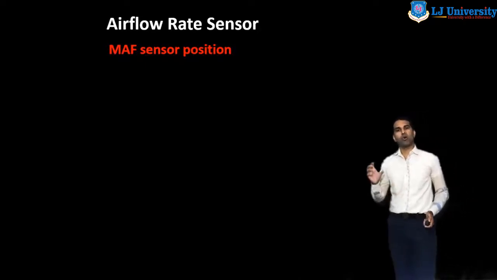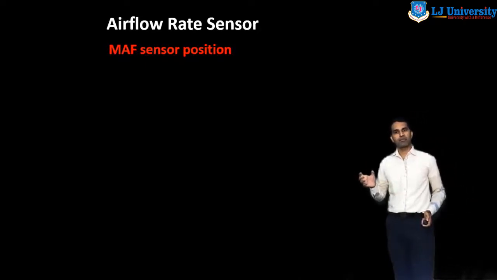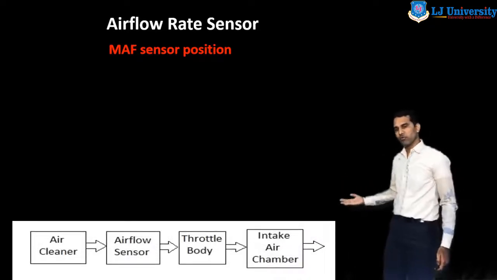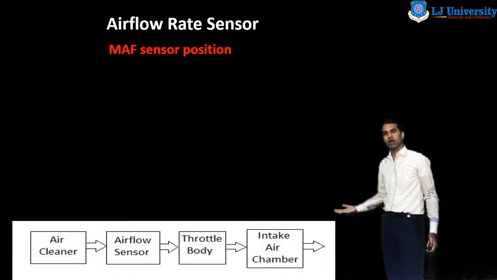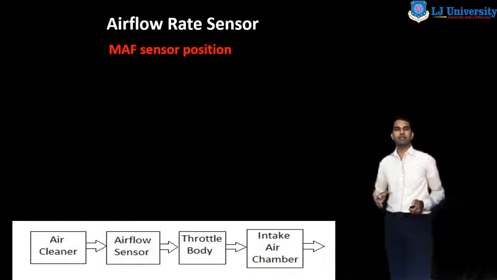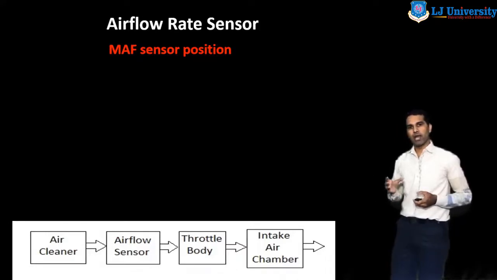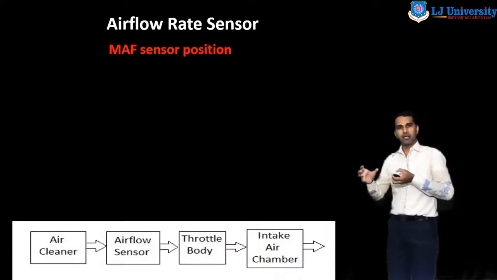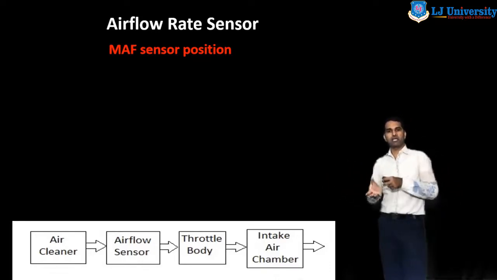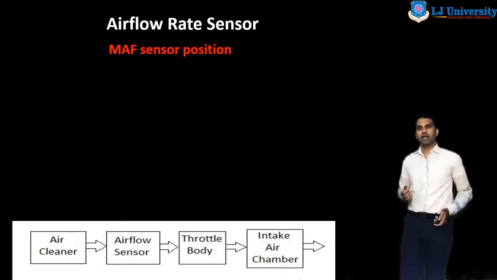Now we discuss the position of the MAF sensor. From this figure we can understand the position of the mass airflow rate sensor. It is placed inside the throttle body, in between the air cleaner. The air cleaner is nothing but the filter. From the air filter, the air enters the engine, and the throttle body provides the passage to enter the air in the engine, and the intake air chamber.